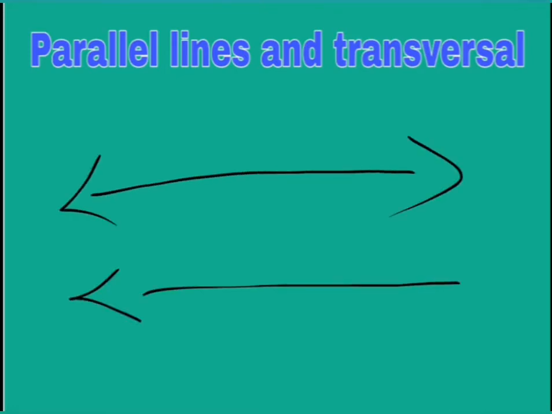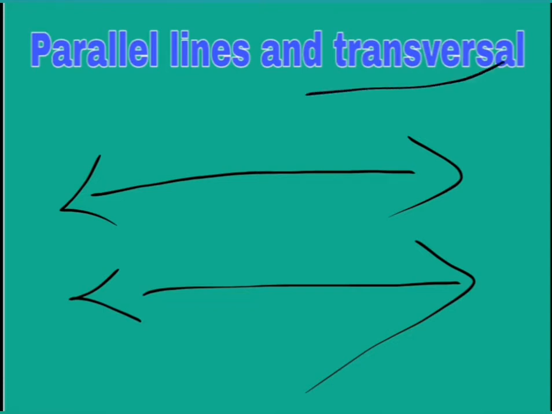Hello dear student. Today we are going to discuss a new topic, parallel lines and transversals. We already learned about parallel lines, right? The lines which never meet each other are called parallel lines. However far you extend the lines on both sides, you will not get a meeting point of these two lines. Such lines are called parallel lines.